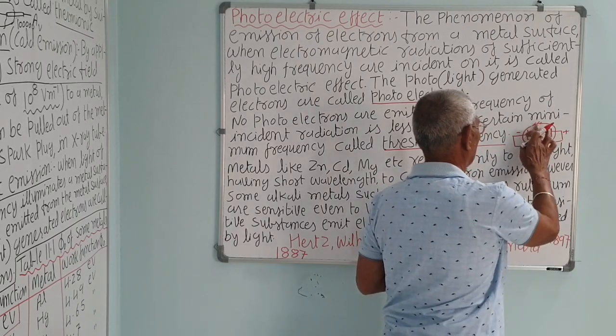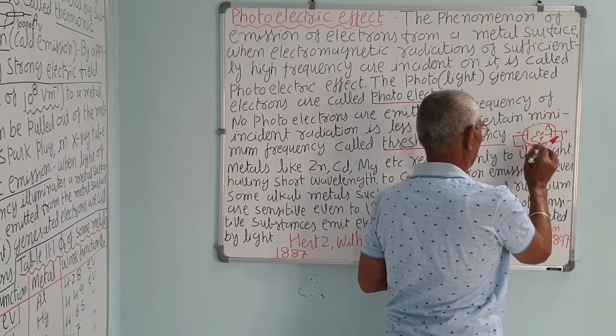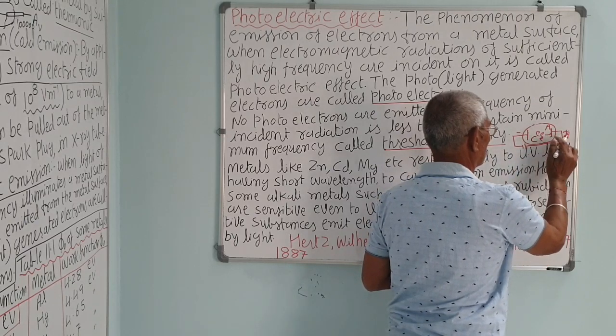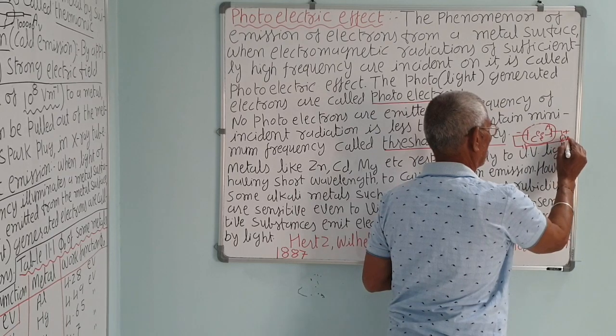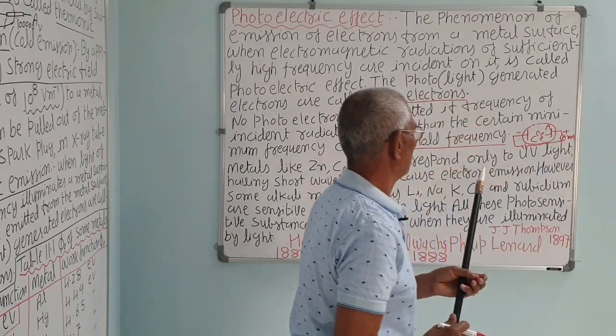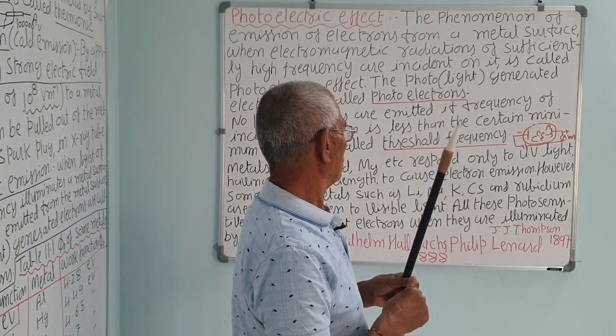The moment the light irradiating the cathode C stops, the current also stops. They put the milliammeter also in the circuit to measure the current. So, this was the experiment they did.